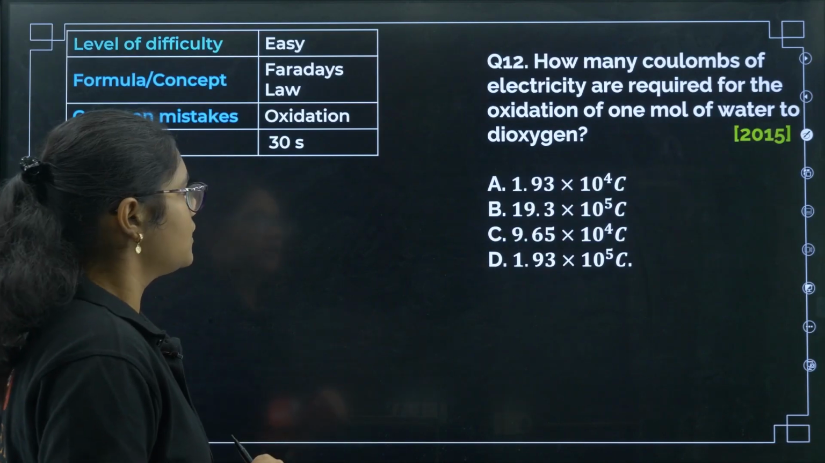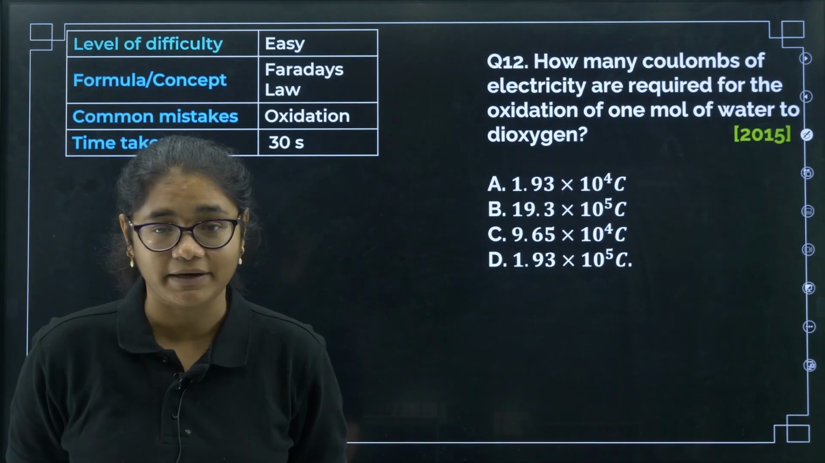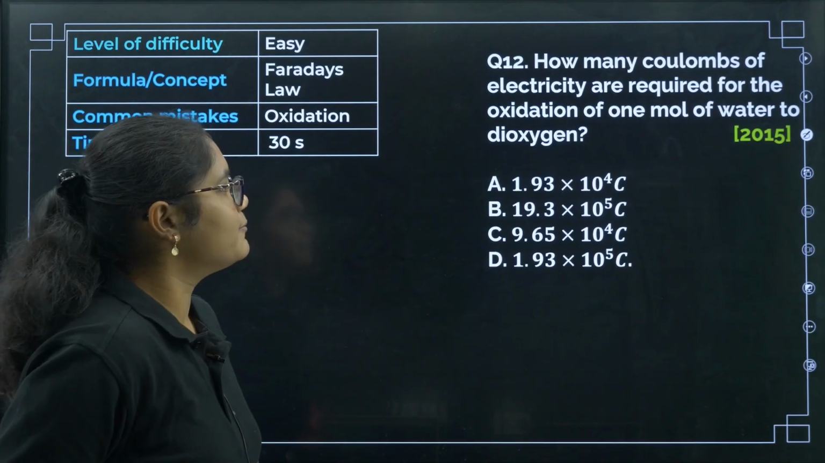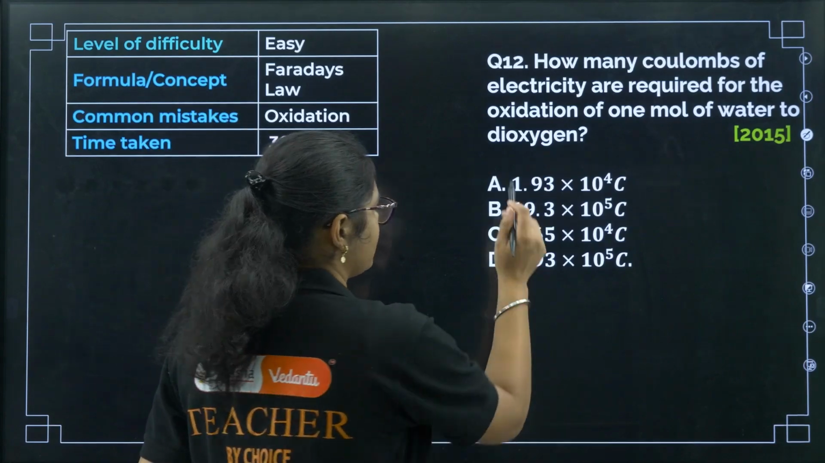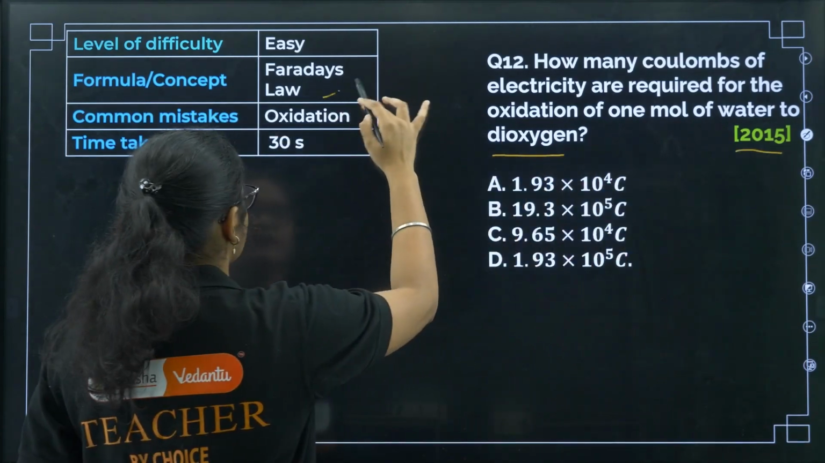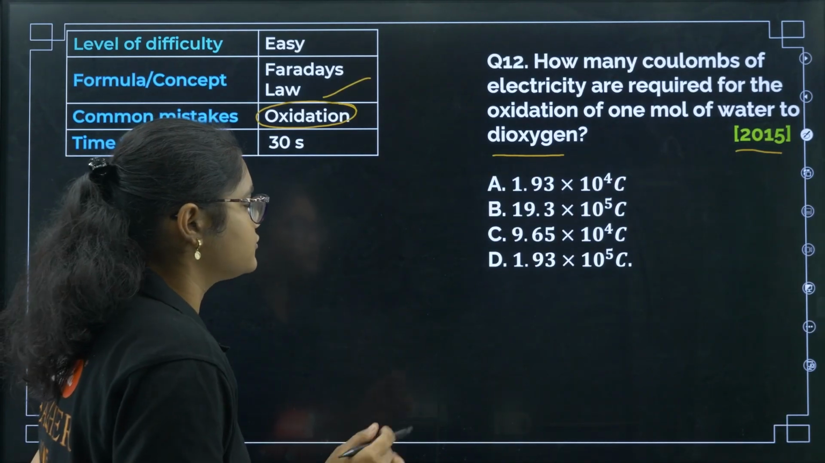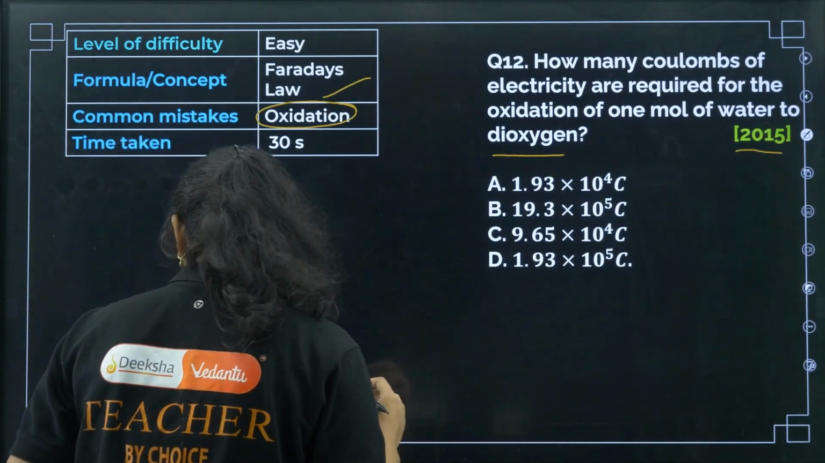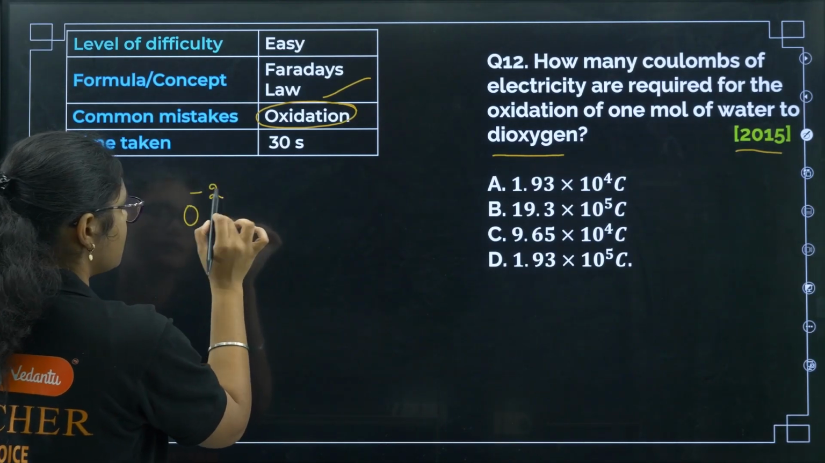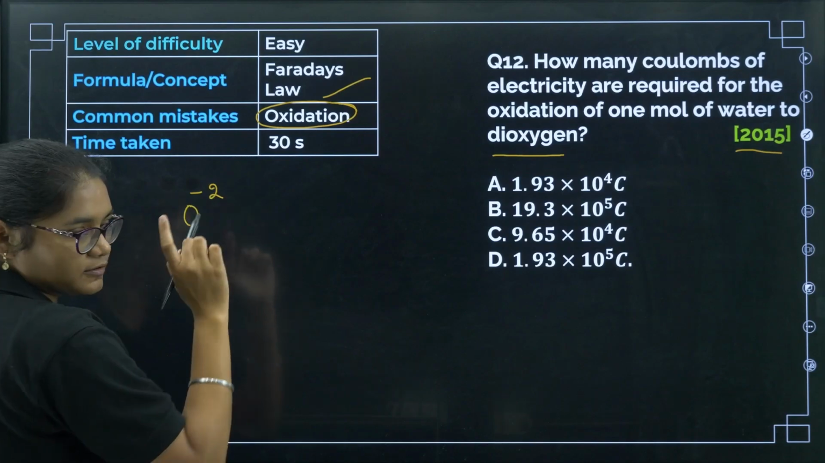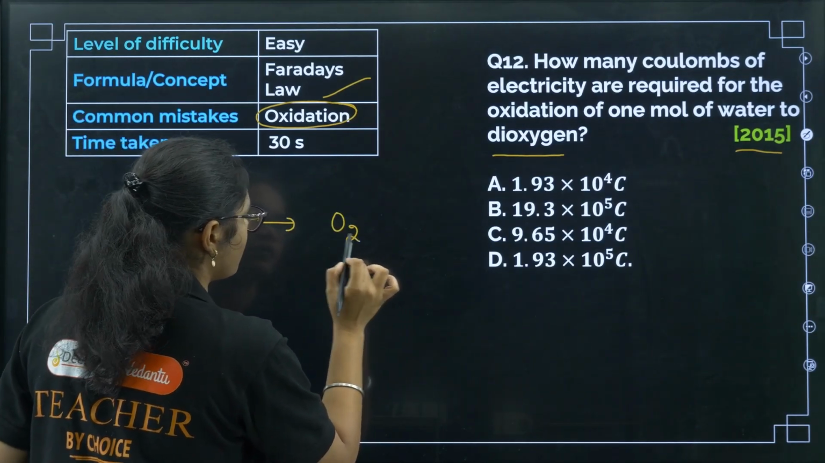Okay, next question. This is a 2015 question, and a similar question was repeated in 2024 as well. How many coulombs of electricity are required for the oxidation of 1 mole of water to dioxygen? So here it is Faraday's law, and you should know the reaction of water to dioxygen. That is important. 1 mole of water, H2O. What is the charge of oxygen? 2 minus, right? That will give you O2.